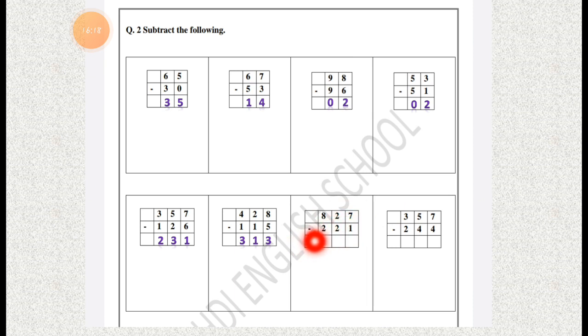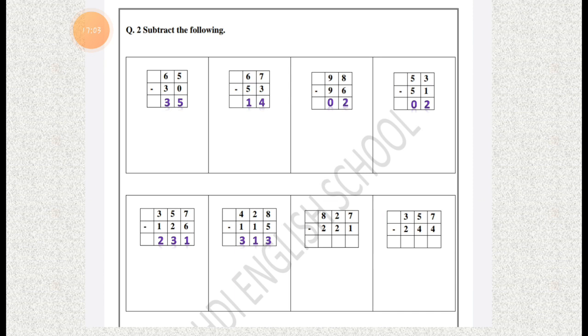827 minus 221. Just write it down in your book. Let's start subtracting from the right side, with the ones column. Here the ones column has 7 and 1. It means we have to cut 1 from the 7. So take 7 fingers first and remove 1 finger from it.